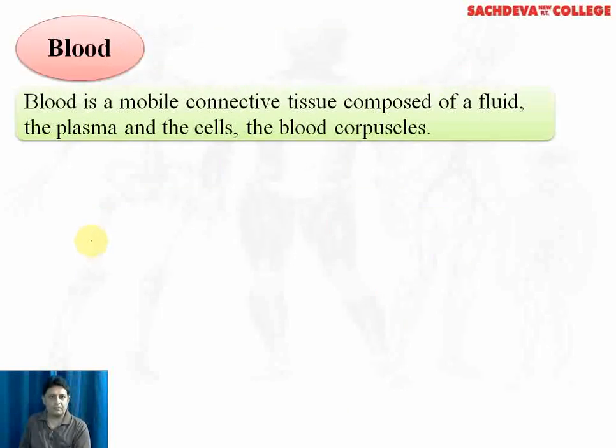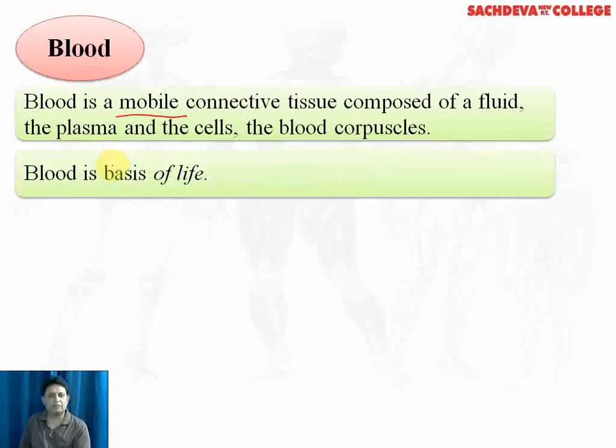Blood. Blood is a mobile connective tissue or a liquid connective tissue. It flows throughout the body and connects one part of the body with another. It is composed of a fluid which is called plasma and cells which are called blood corpuscles or the blood cells. Blood is the basis of life. There cannot be any life without blood.